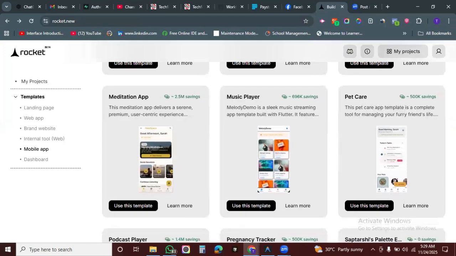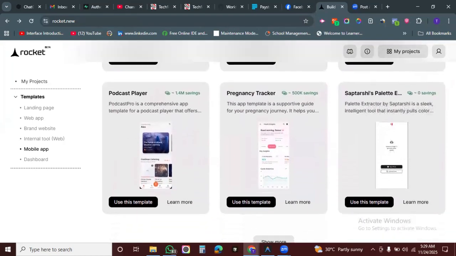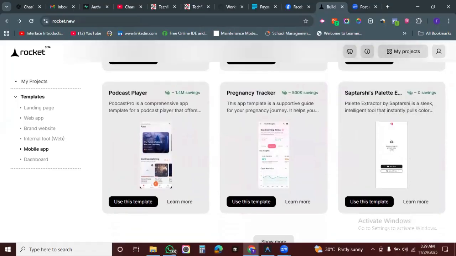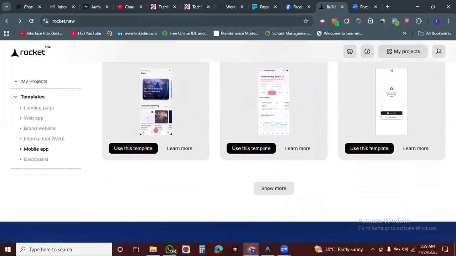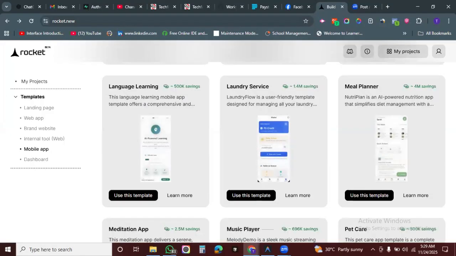All right. Pet care. You can just use their template and start up your application. But the one I wanted to start right away was not a template, rather I'm building from scratch. So this is pregnancy tracker. You can build that podcast player. Man, this is good. You can just be building this and publishing it and making money off it.